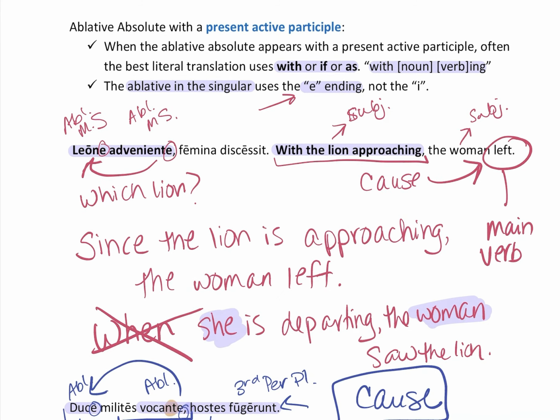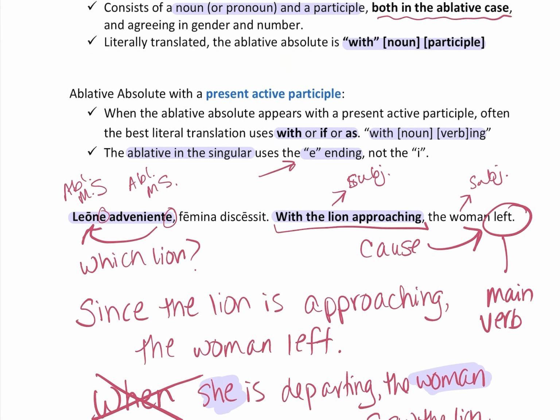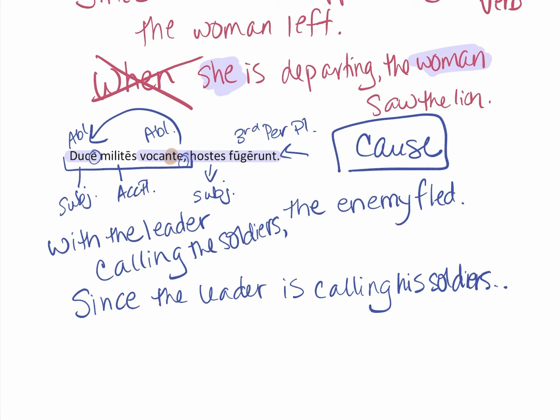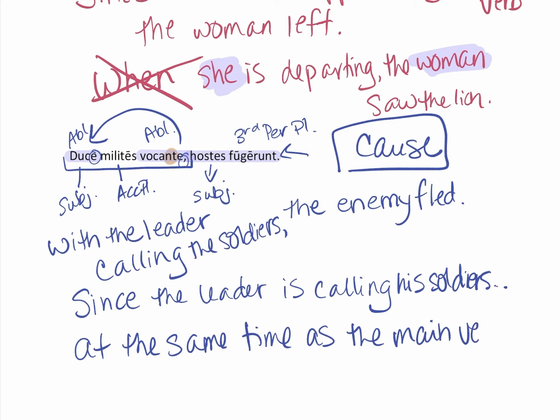So as far as a present active participle, the events need to be going on at the same time as the main verb. That's an important one to remember.